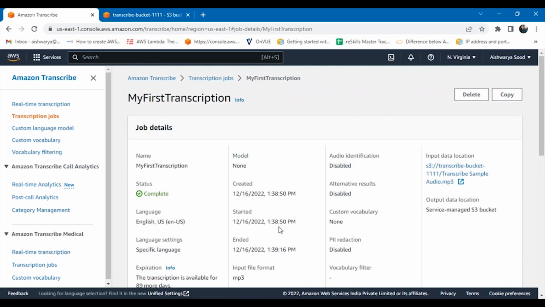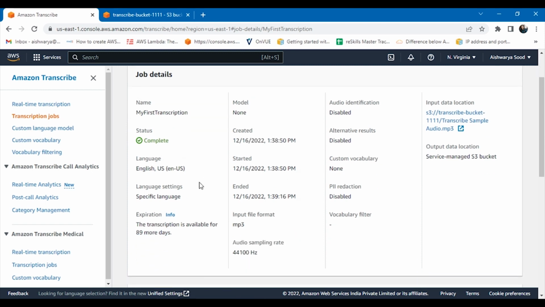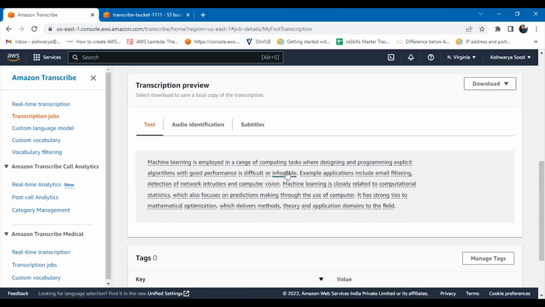So it's just been 20 seconds and I can see my transcription job is ready. You can see here, just within a matter of a few seconds, from when it was started to when it ended, it has been created. You can see this is the text that it has fetched from the source audio that I uploaded, which says: machine learning is employed in a range of computing tasks where designing and programming explicit algorithms and so on. This is what was mentioned in my audio.